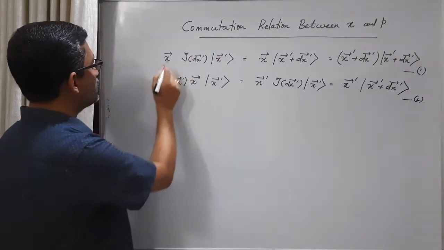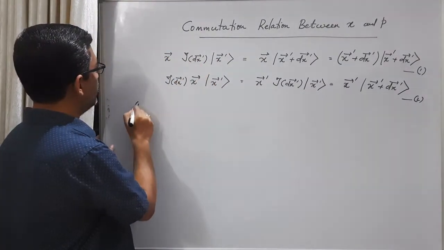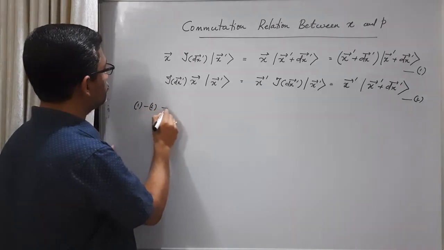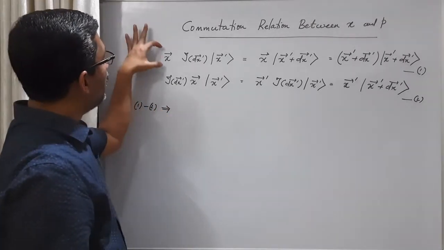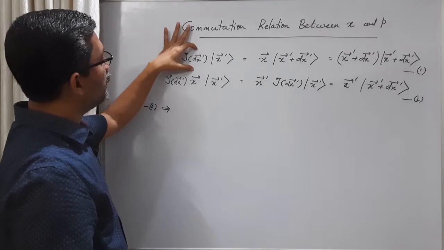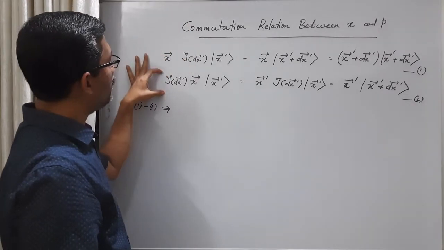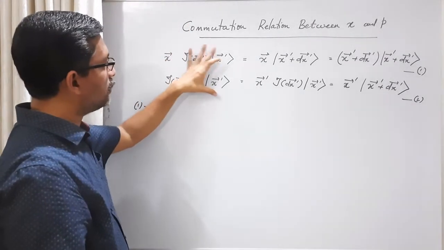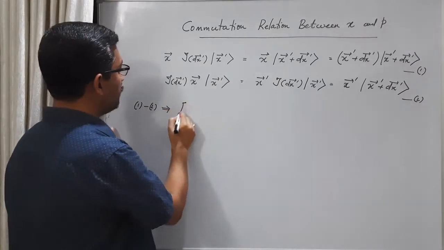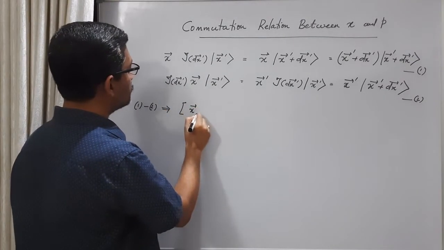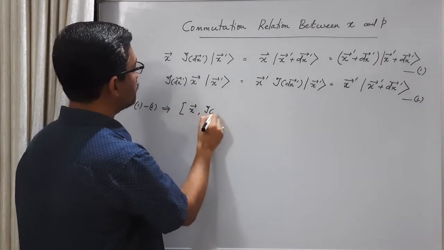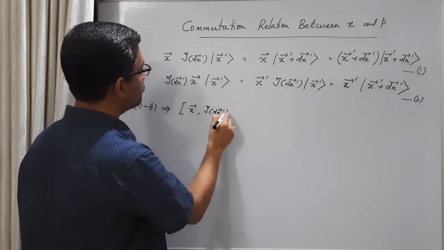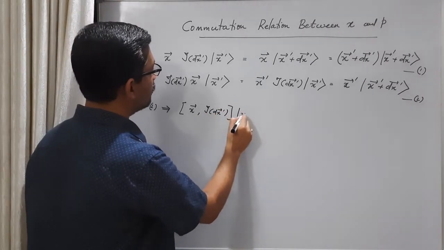Now, let us subtract 2 from 1. So we have x times the infinitesimal translation operator I(dx prime) minus I(dx prime) times x, acting on ket x prime. In other words, we have the commutator of x with the infinitesimal translation operator I(dx prime) acting on ket x prime.